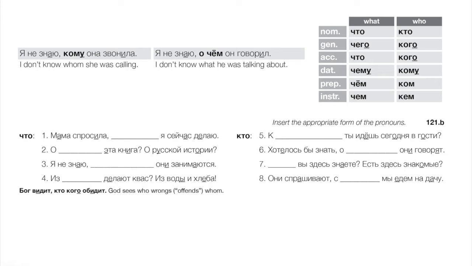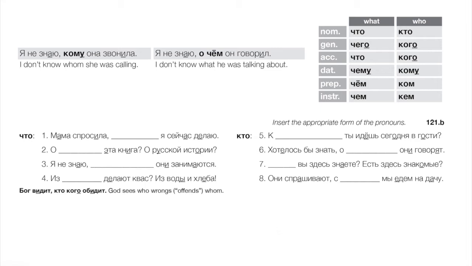Okay, so let's fill in some blanks here. And again, we've got to watch the context. Number one, we want to say, Mom asked what I'm doing right now. Mom спросила, что я сейчас делаю. Okay, there, что is actually accusative, right? I do what? Я делаю что. Я сейчас делаю. But of course, there in the accusative, there's no change.